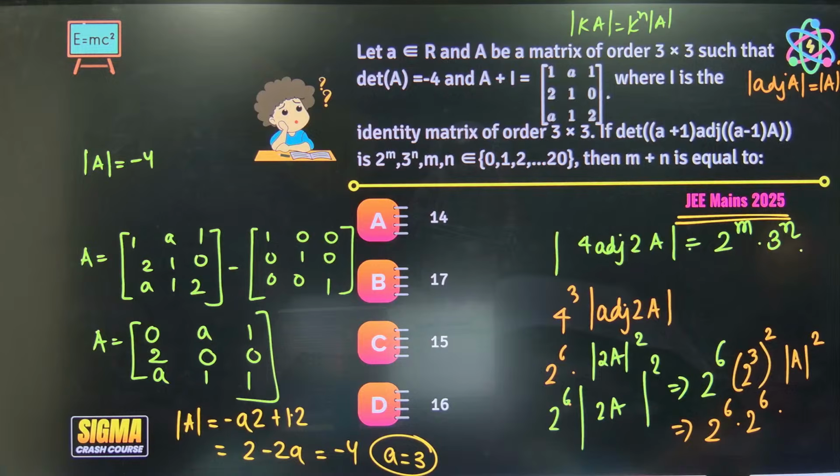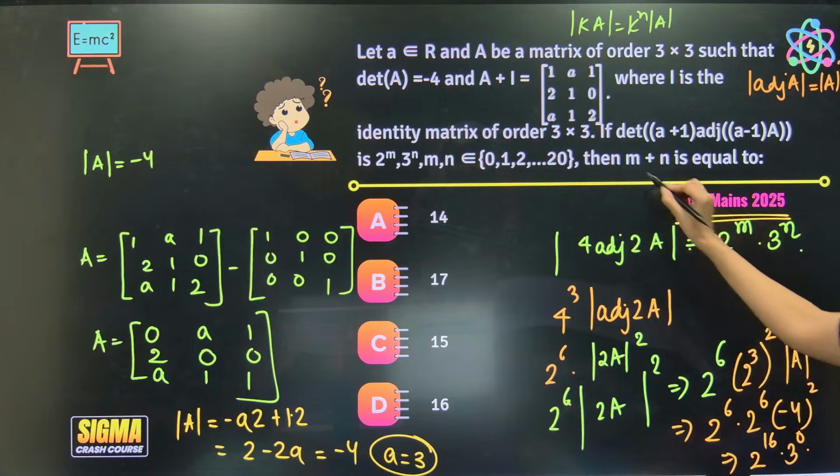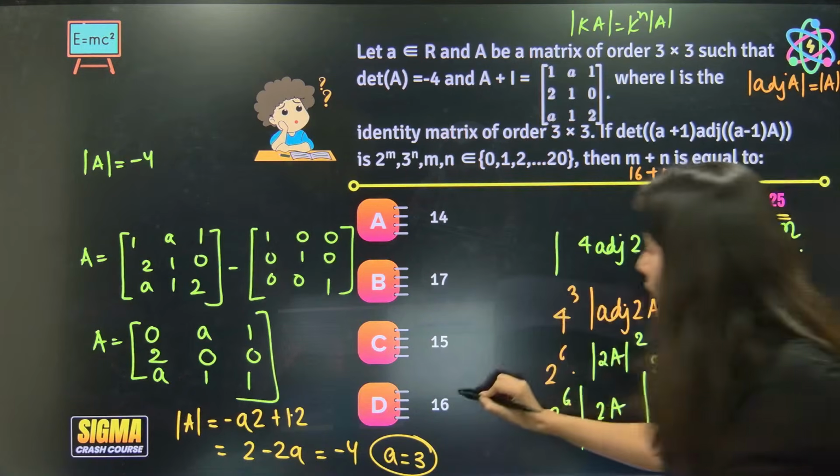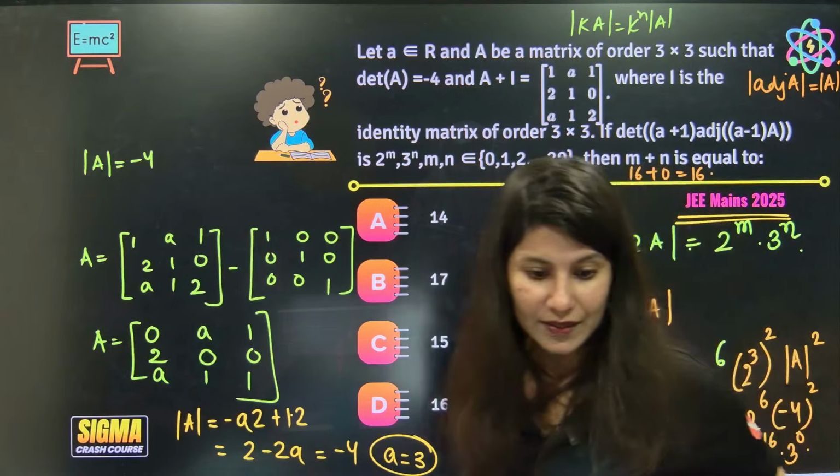So determinant A is minus 4. So minus 4 square, which is nothing but 2 power 4. So 2 power 6 plus 6, 12, and 12 plus 4 is 16, and 3 power 0. Can you see that m over here is 16 and n is 0? So 16 plus 0 is coming out as 16. Option D is absolutely correct.